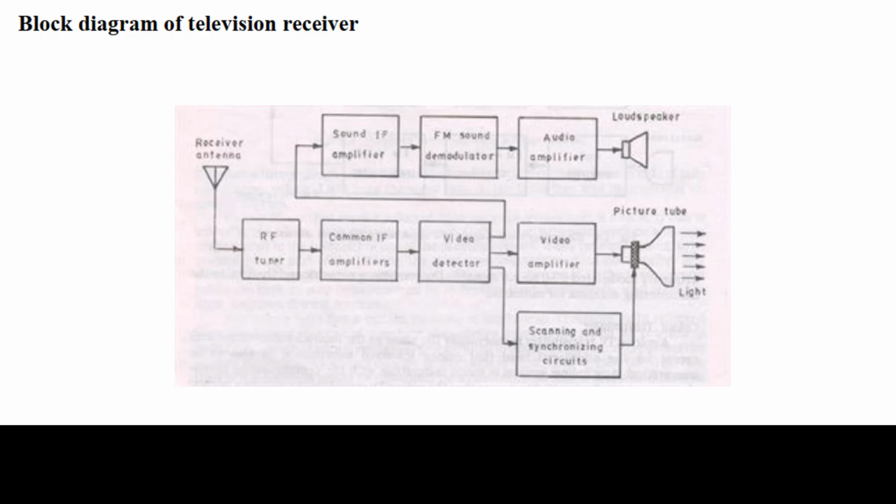The power supply section converts mains voltage into the supply voltage for all components of the television set, including the kinescope and vacuum tube heaters. Okay, another name of the kinescope is picture tube. This is the process involved in the television receiver.